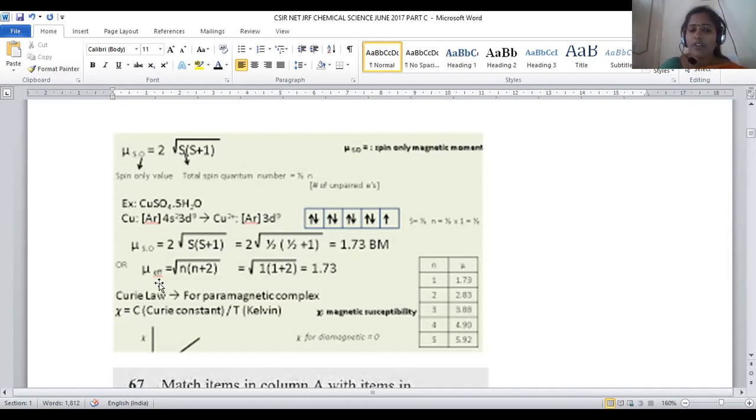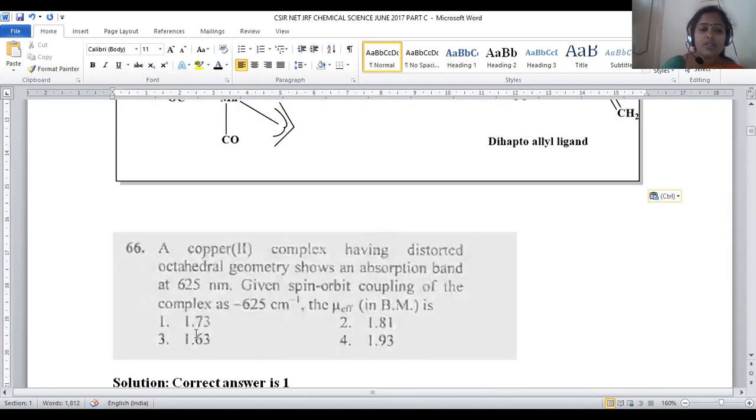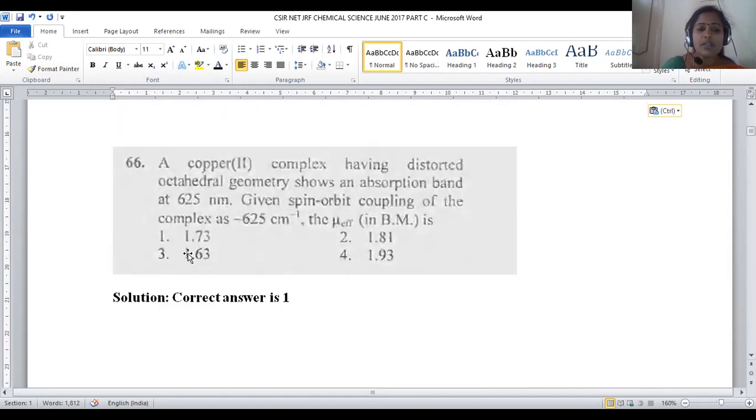Okay, let us apply the formula: mu effective is equal to under root n into n plus 2. Here n stands for the number of odd electrons present. So how many are there? Root 1 into 1 plus 2, which is nothing but 1 into 3. So under root 3, what is the value? 1.73. So the mu effective calculated for copper plus 2 will be 1.73. So for question number 66, option number 1 will be the right answer, right?